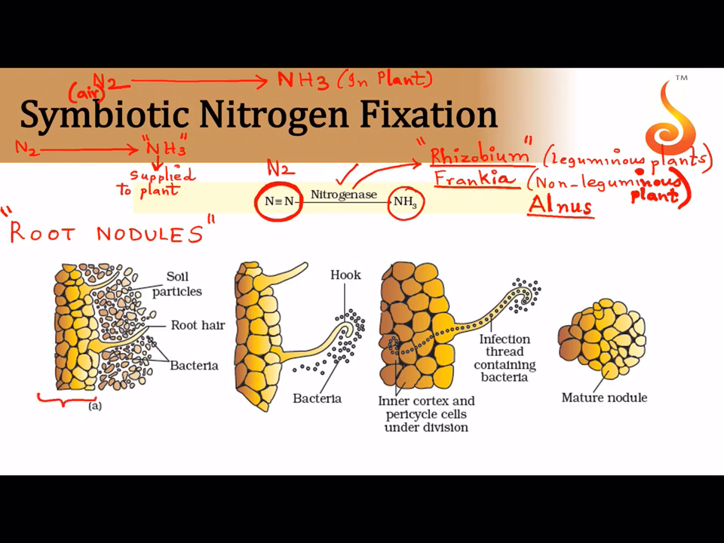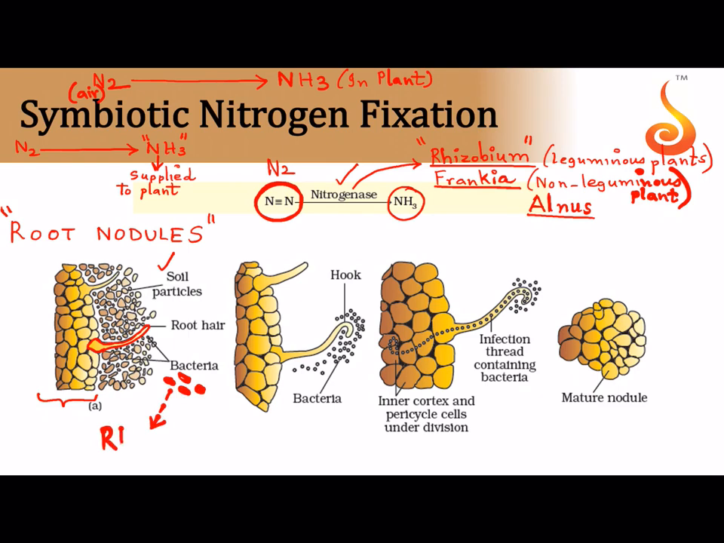Now see, this is the root of the plant. You can see the root hair. These are the cells of the outermost layer of the plant root which help in absorption of water. These are called root hair. Then you have soil particles, and inside the soil you have these tiny bacteria. Which are these bacteria here?